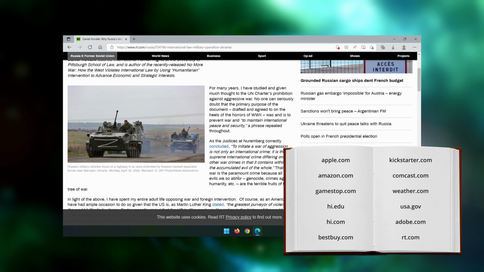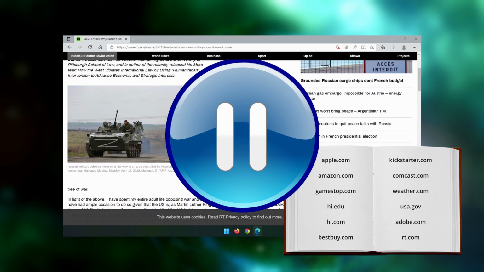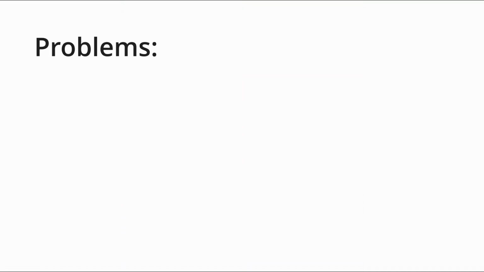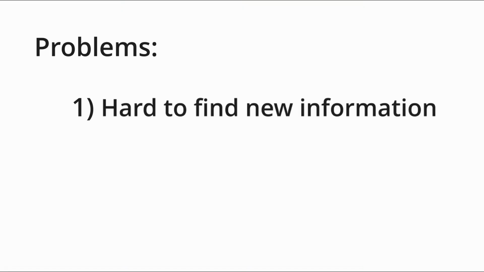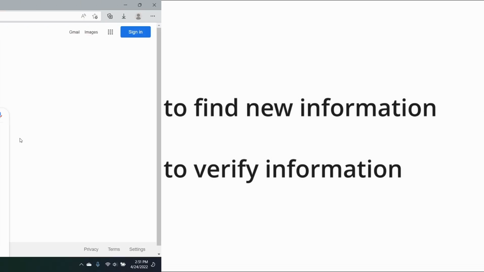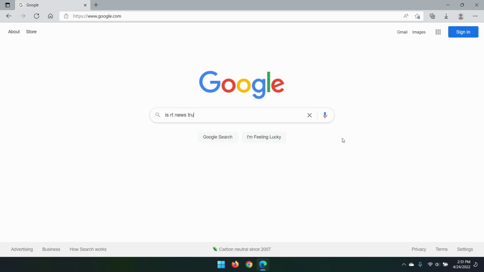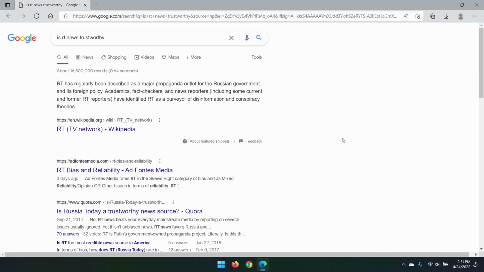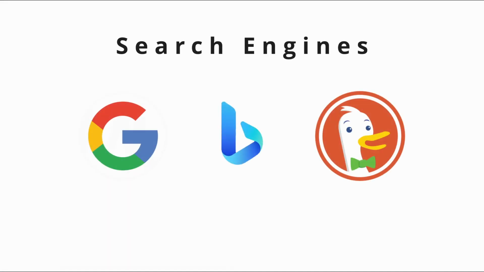Okay, so there are two major problems presented by this reality. Firstly, the process of seeking out new information is incredibly difficult. Secondly, it's almost impossible to check the trustworthiness of a source. In the previous example, the website sent by a friend was called RT News. Had a search engine existed, it would have taken less than 10 seconds to discover that RT News is a Russia-backed propaganda source. Oops. Thankfully, we don't have to live in that reality. Search engines make our lives a lot easier.